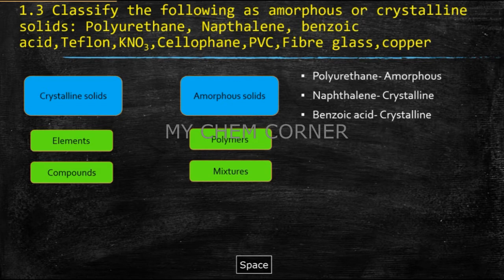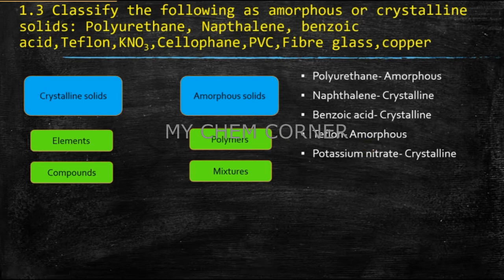The next one is benzoic acid. Again, these are all salts that are there in our lab itself. Therefore, they are crystalline in nature. They are compounds. Then we have Teflon. We all know these are all polymers. They're all plastics. So these come under amorphous substances. Then we have potassium nitrate, which is crystalline. These are all salts available in the lab, so they're classified as crystalline solids.